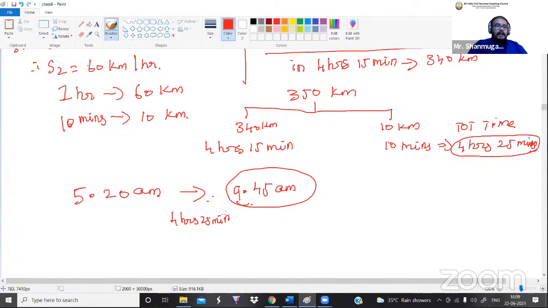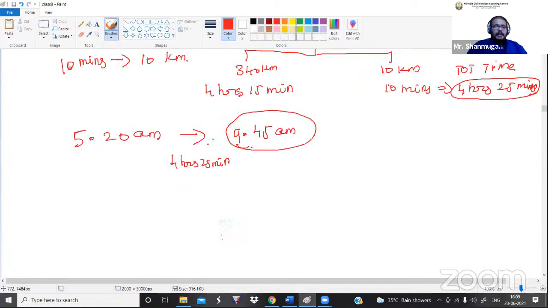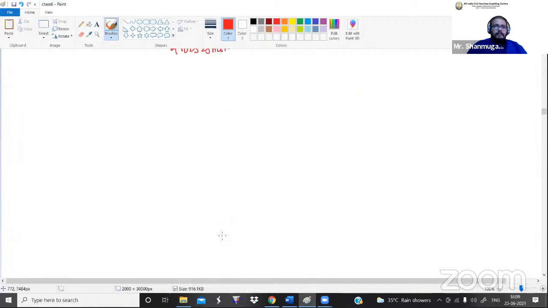That is a different value, and the time they are asking about is a different value. So don't get confused with both. Both are time, but the way of representation is different. This is a time duration, and that is the actual clock time. Okay, fine. So the answer is 9:45 a.m. Got it? Okay, so now we can go for the next problem.